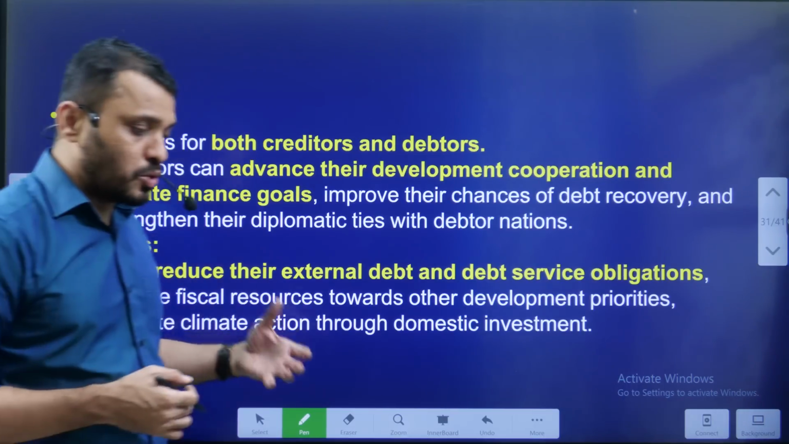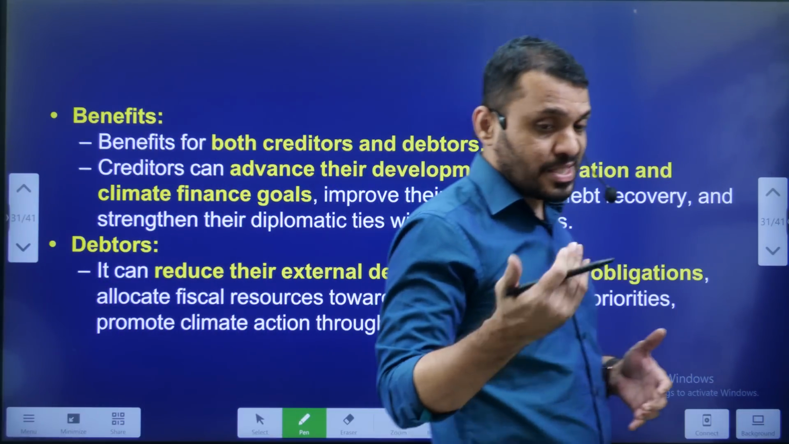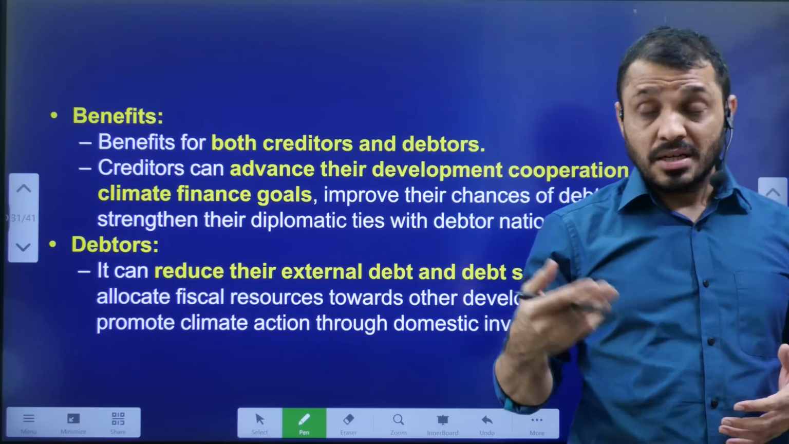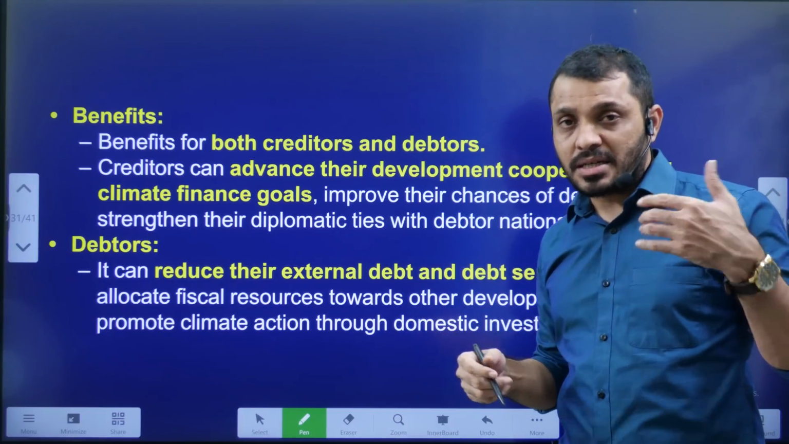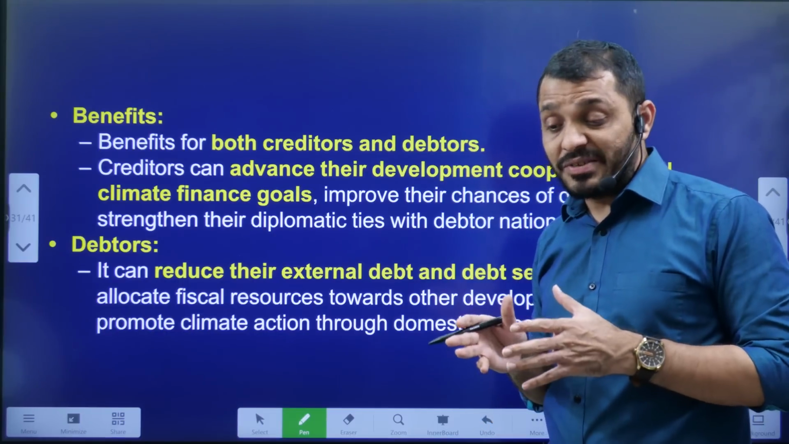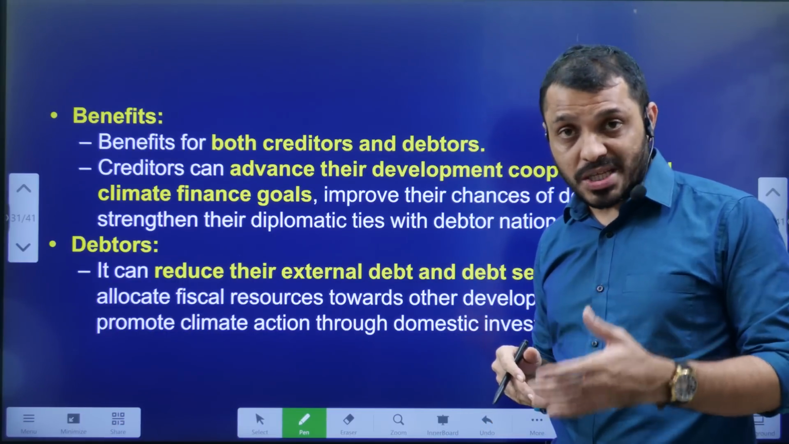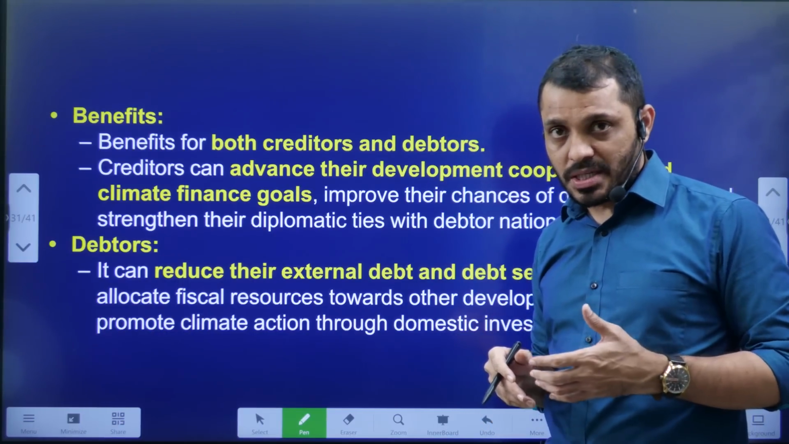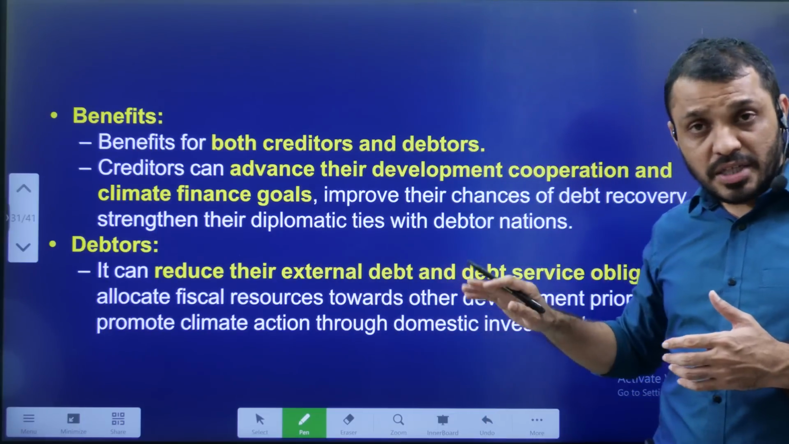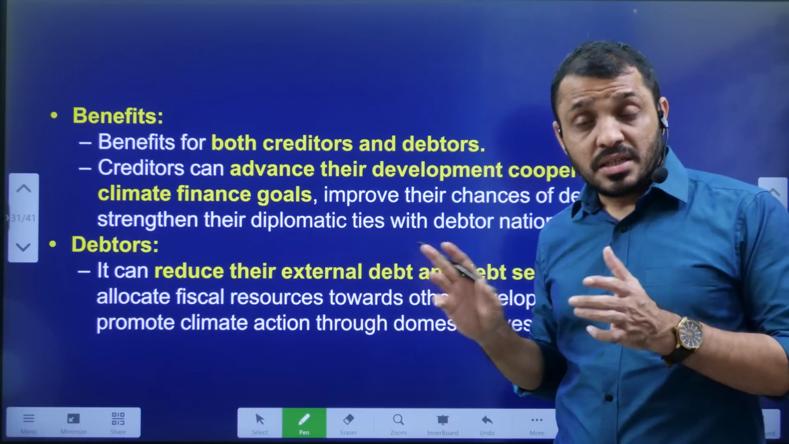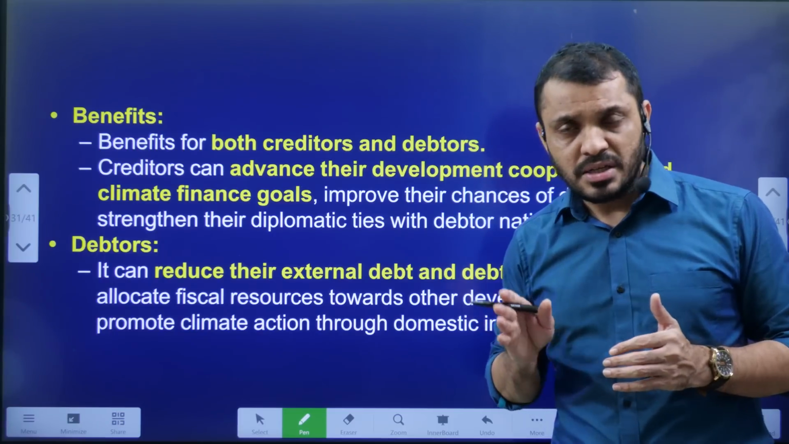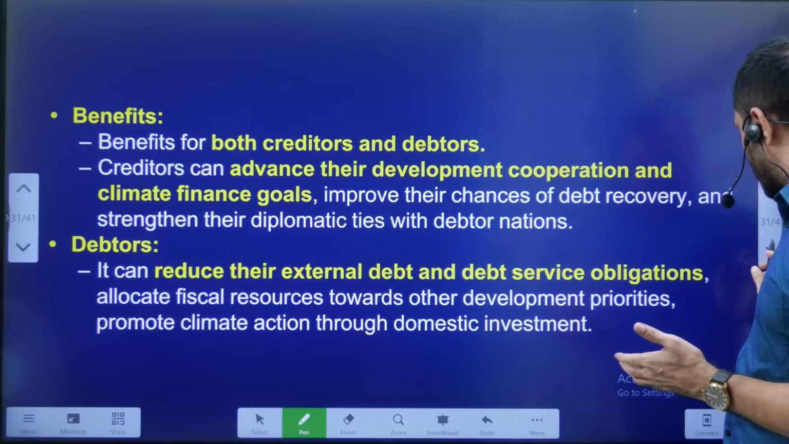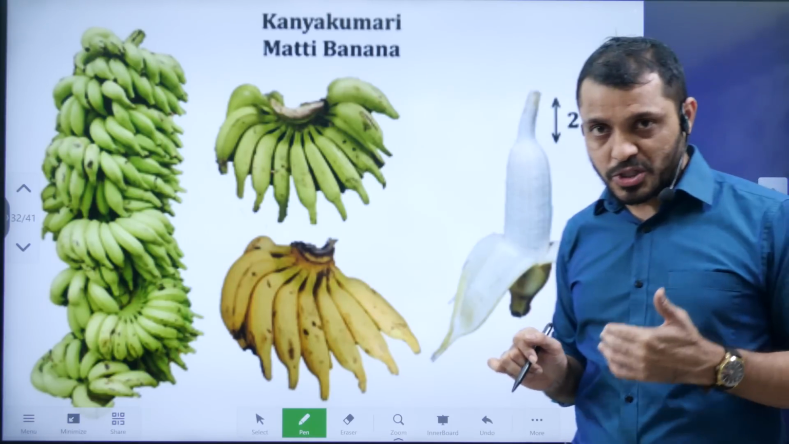Of course, this is going to be useful for both creditors as well as debtors. Creditors are promoting the initiative against climate change, promoting afforestation and all these things. Debtors don't need to repay the debt and they can improve their own climate also. So it's a kind of win-win situation. Because of this, it is going to be very popular in future.